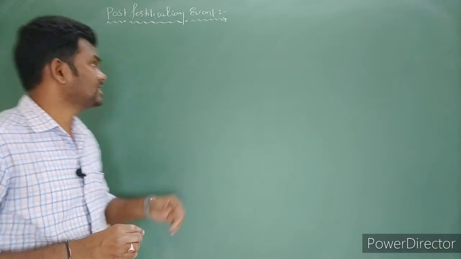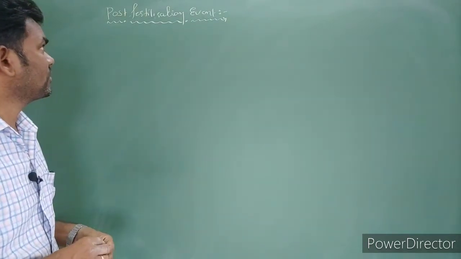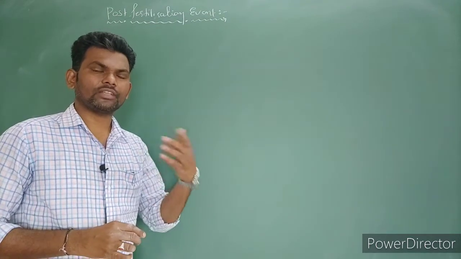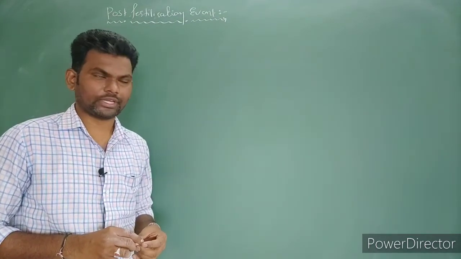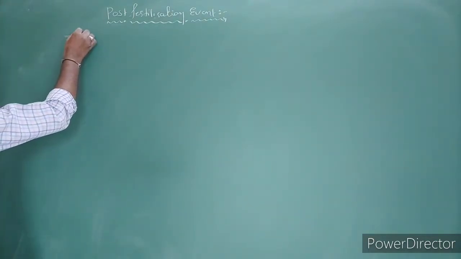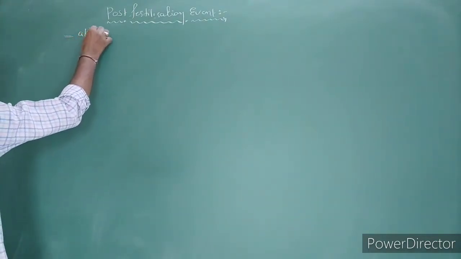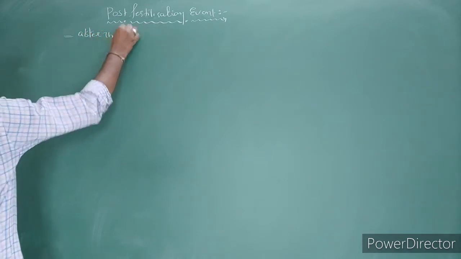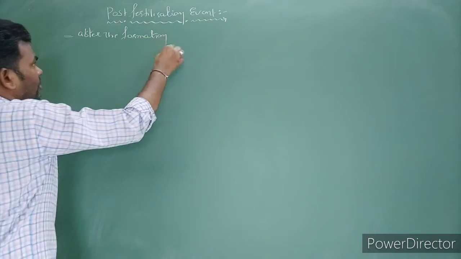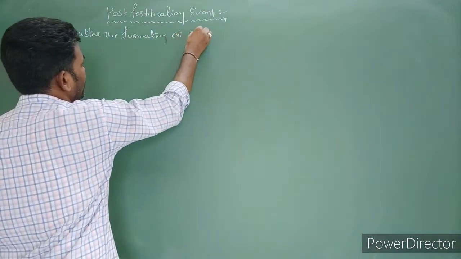The last event in sexual reproduction is the post-fertilization event. These changes occur after the formation of zygote.